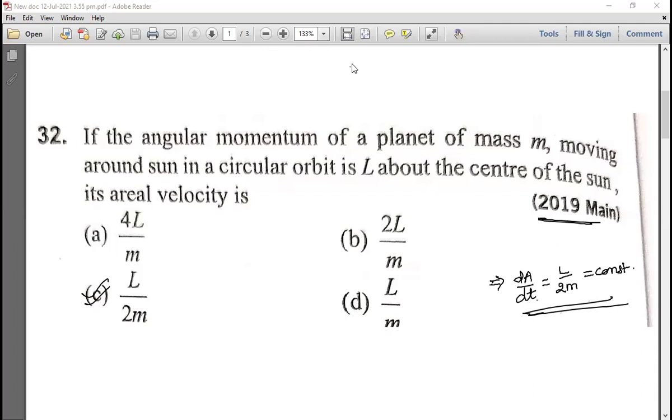Note down fast and write this. Yes, finished?